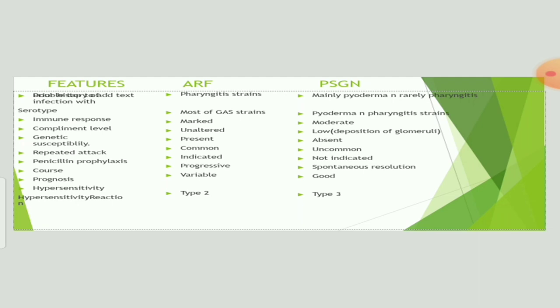Repeated attacks are common in acute rheumatic fever, and uncommon in post-streptococcal glomerulonephritis. And the hypersensitivity reaction is type 2 for ARF and type 3 for PSGN. And the prognosis is variable for ARF, and it is a good prognosis for PSGN.